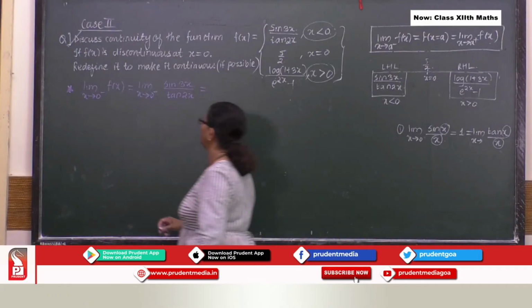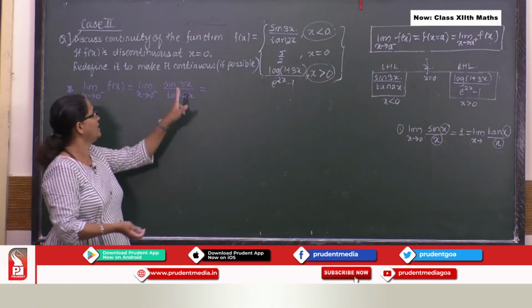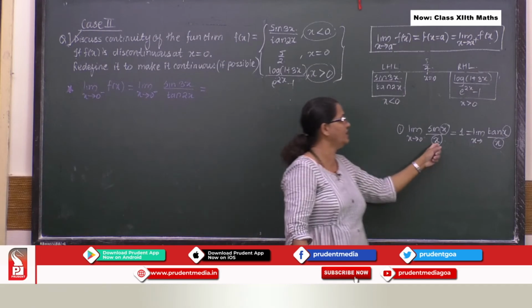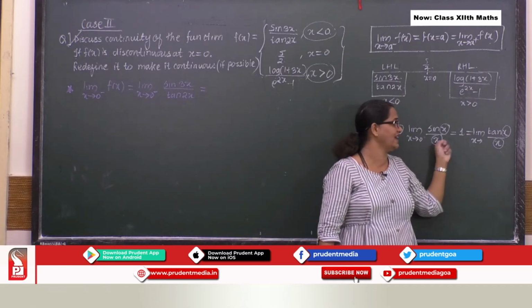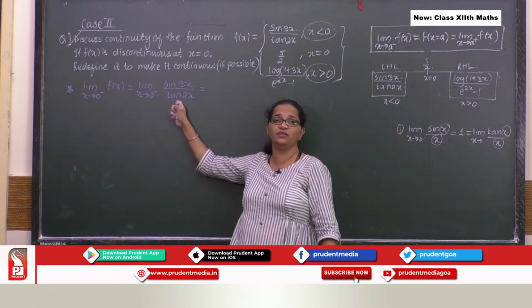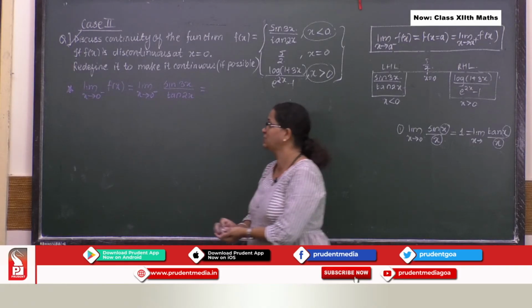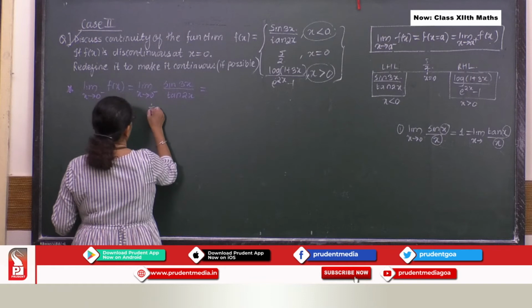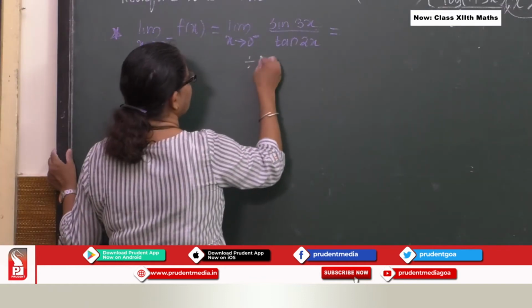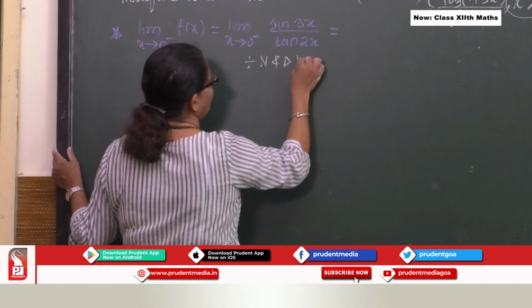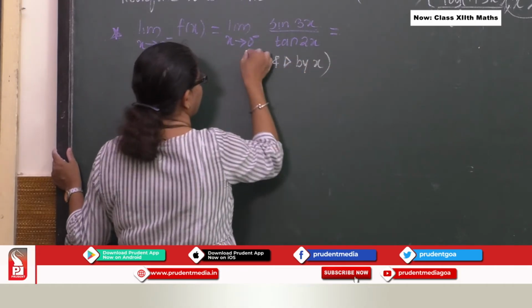So let us come to the problem. Look and see what is the missing factor: there is no x in the denominator over here, and here also there is no x in the denominator. So what is my main step? I will divide numerator and denominator by x.